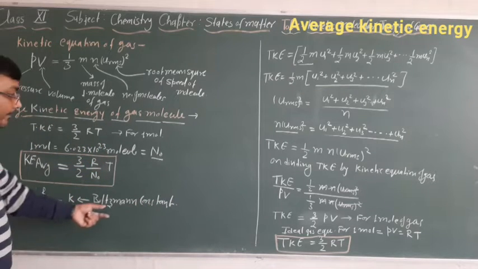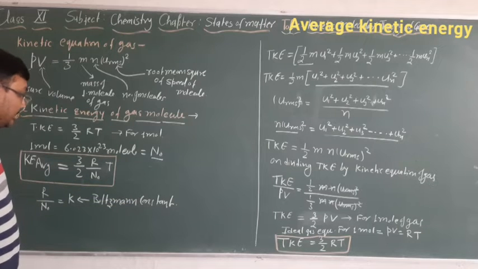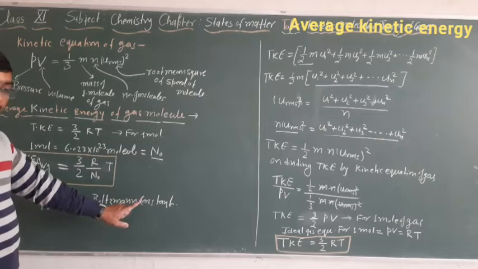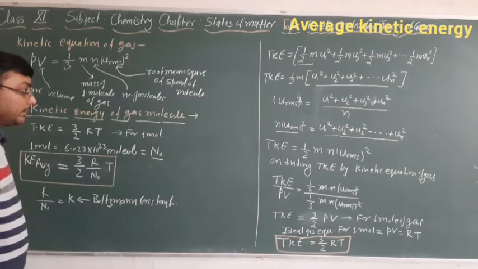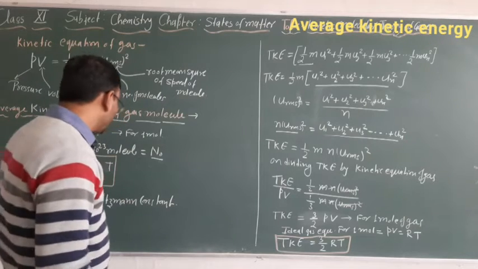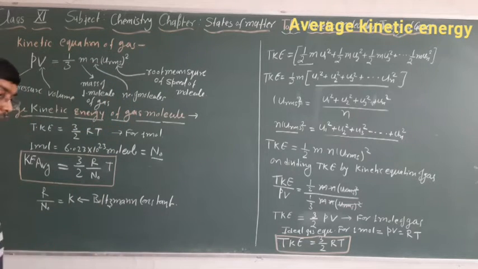K is here what? Boltzmann constant. Is it clear? That's all. Now we need to calculate the value of the Boltzmann constant.